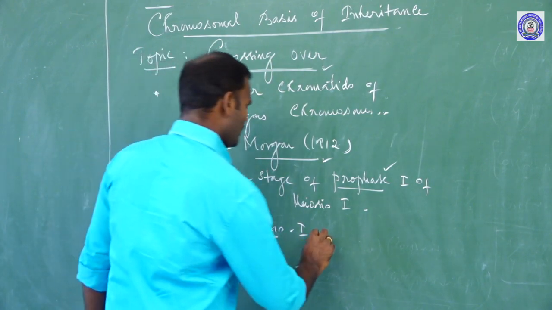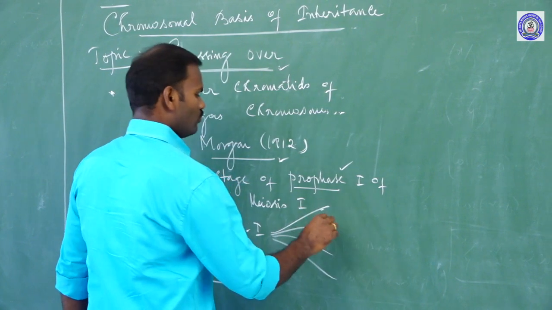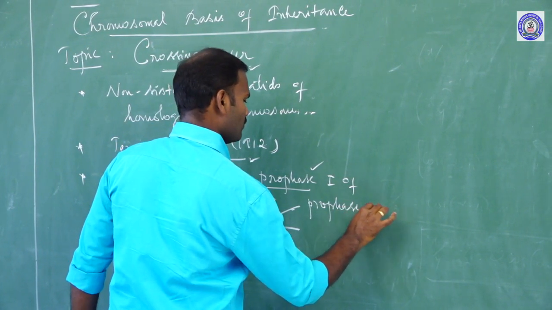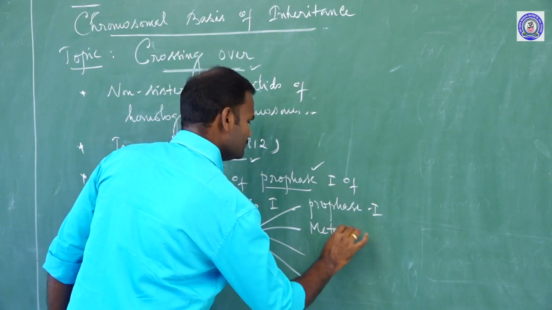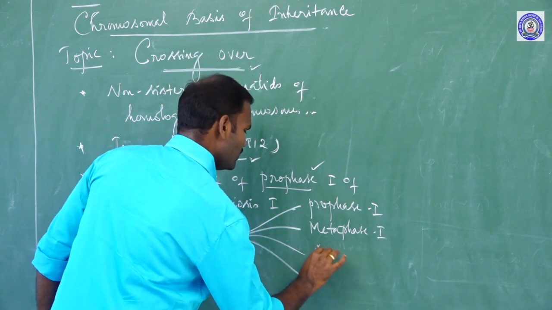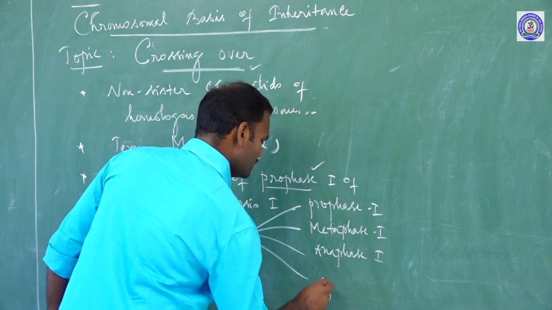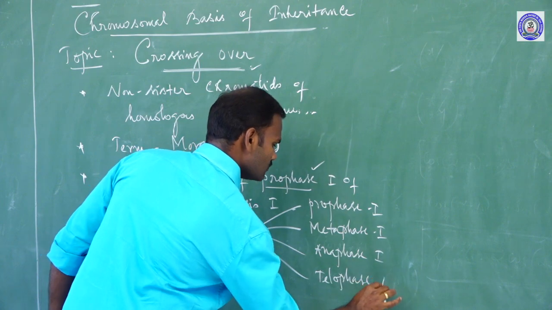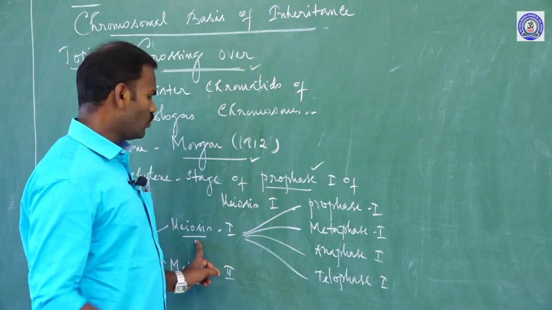Meiosis 1 is further subdivided into prophase 1, metaphase 1, anaphase 1, and telophase 1. These are the four subdivisions of meiosis 1.